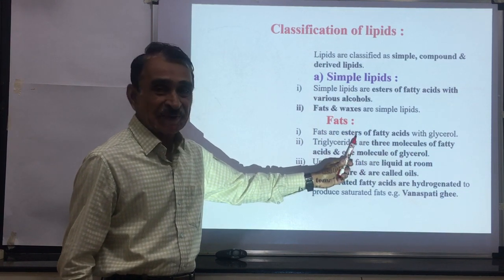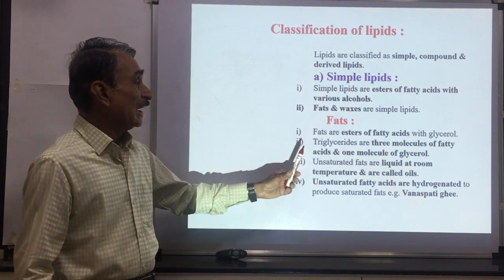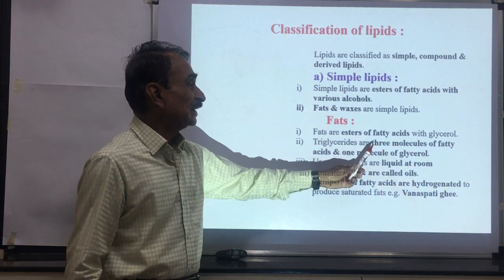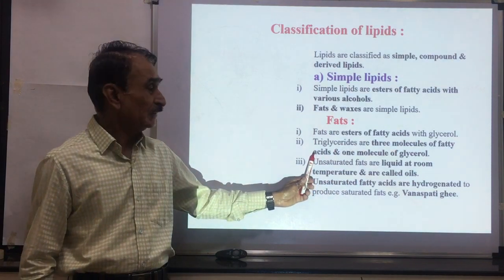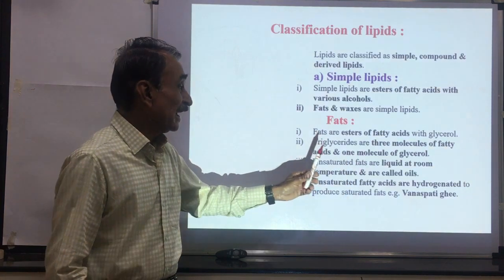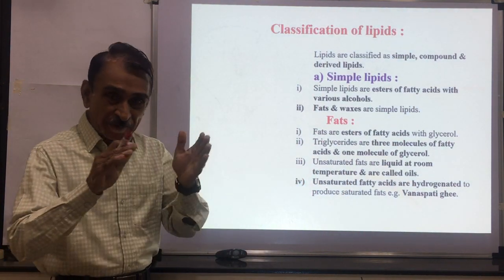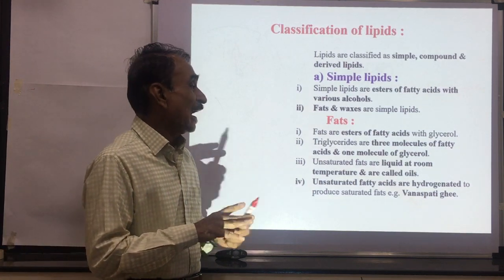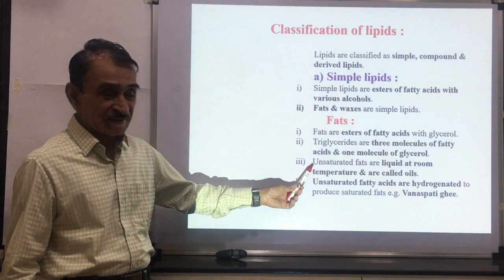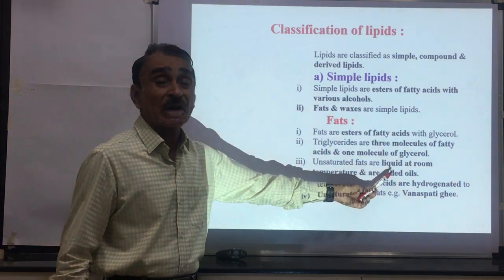In this esterification, glycerol alcohol is used. These are also called triglycerides. In the triglycerides, 3 molecules of fatty acids are involved and 1 molecule of glycerol is involved. Here, 3 acids are used in the esterification, and 1 molecule of glycerol is used. Unsaturated fats, these are liquids at room temperature and are called oils.